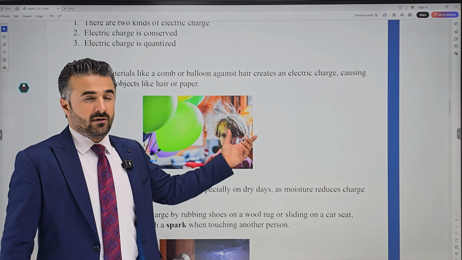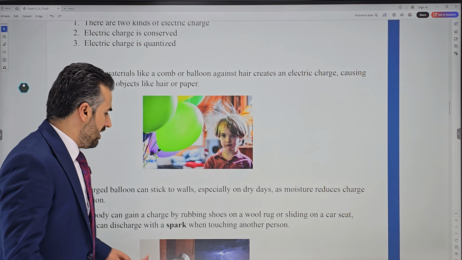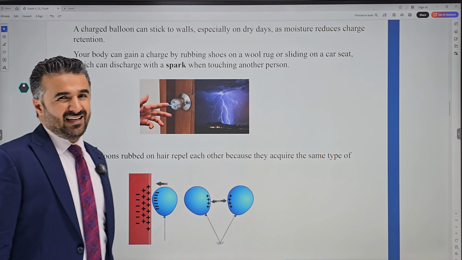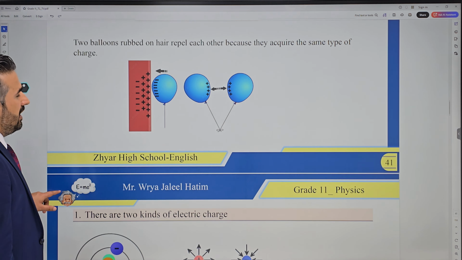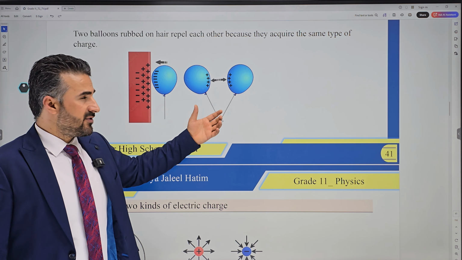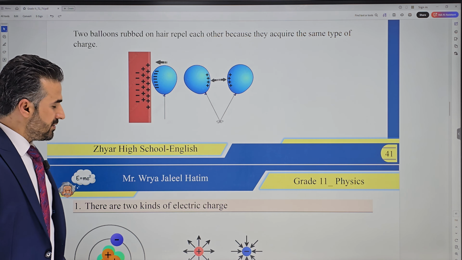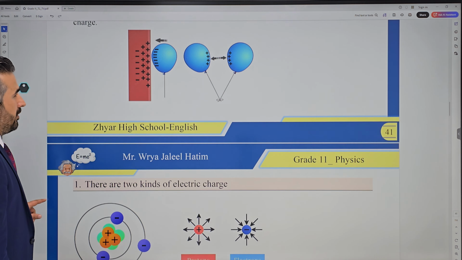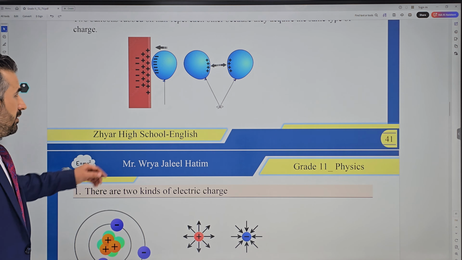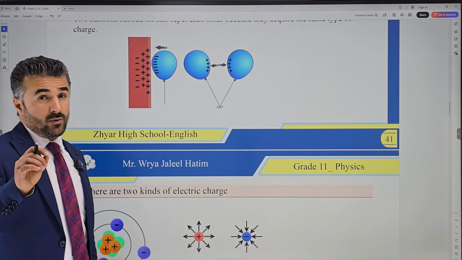If you rub a balloon with your head or hair, you can see that soon after they will attract one another. Once you're touching a doorknob, you get this annoying spark. That is also a sign of electrical charge being separated. We'll talk about the types of charges too, but once you rub two balloons, for example, these two balloons can repel one another, and you can stick a balloon to the wall. Now, the balloon could be charged, but the wall is neutral. So how can they attract one another?